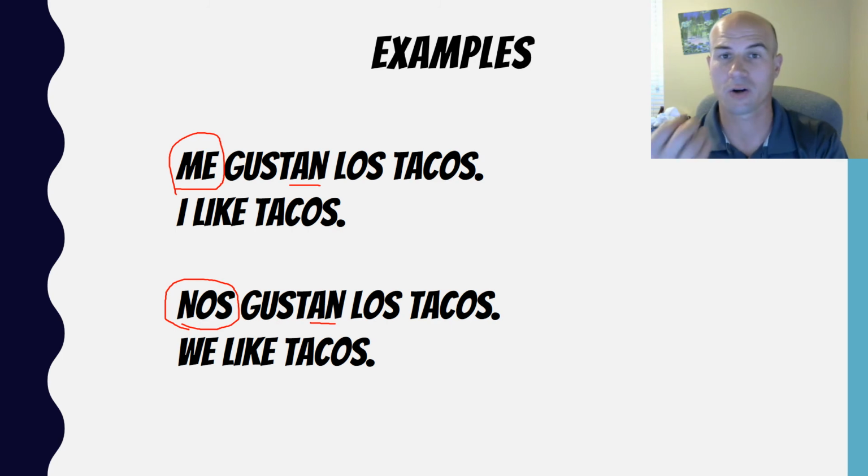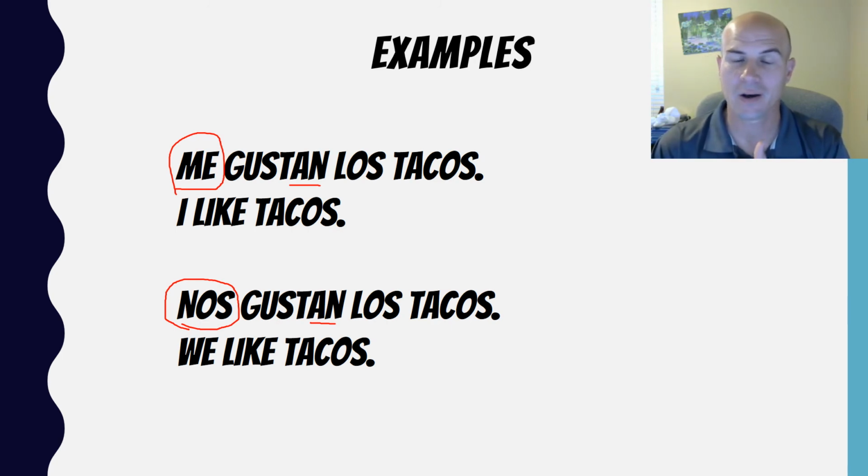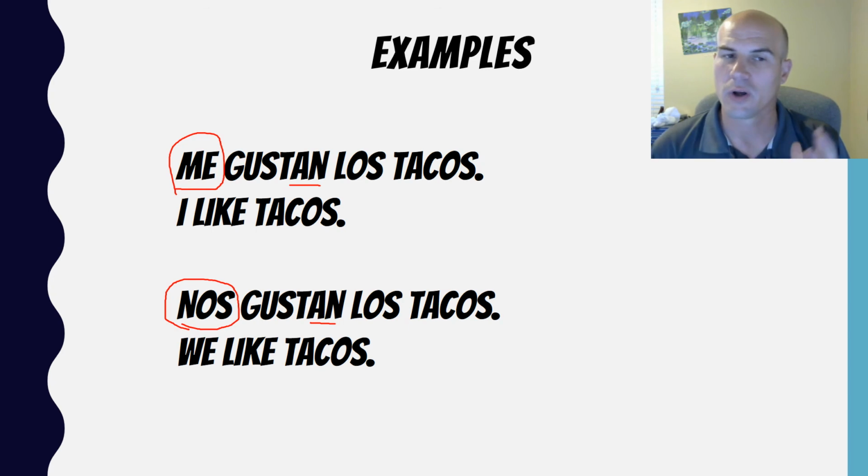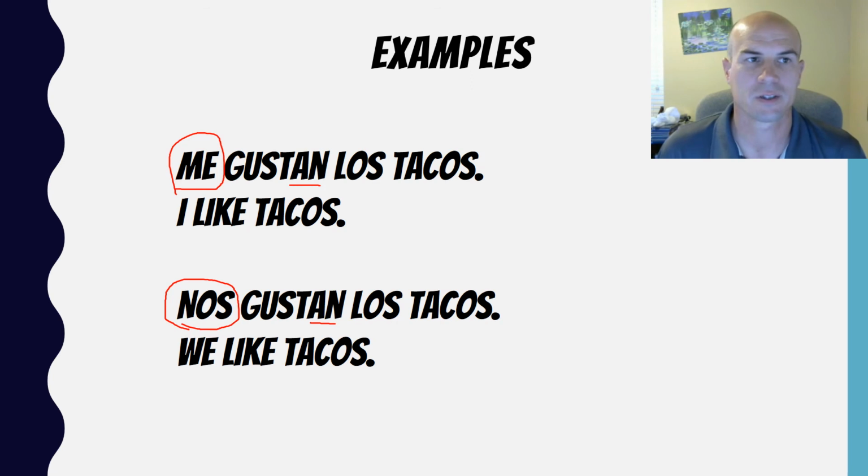So the me, te, le, les, nos, that is what changes based on who does it. The gusta or gustan changes based on how many of whatever we like. If it's only one thing, it's gusta. If it's more than one thing, it's gustan. So saying our likes with gusta, super easy in Spanish. The problem is it's done a little bit different and backwards from other things we learn. So super easy to use, just a couple of things you got to remember.